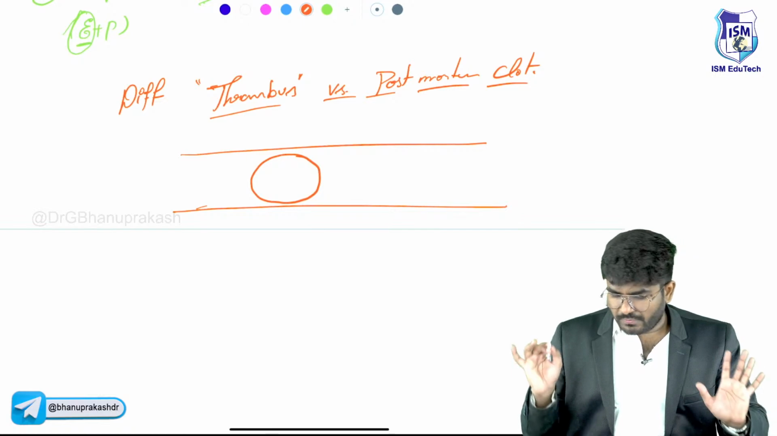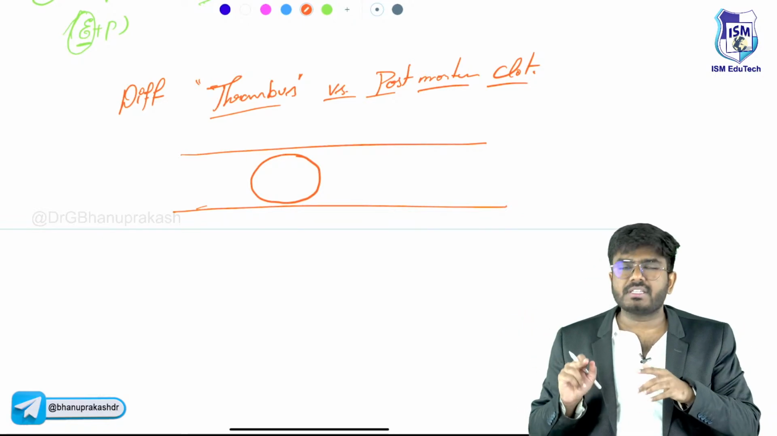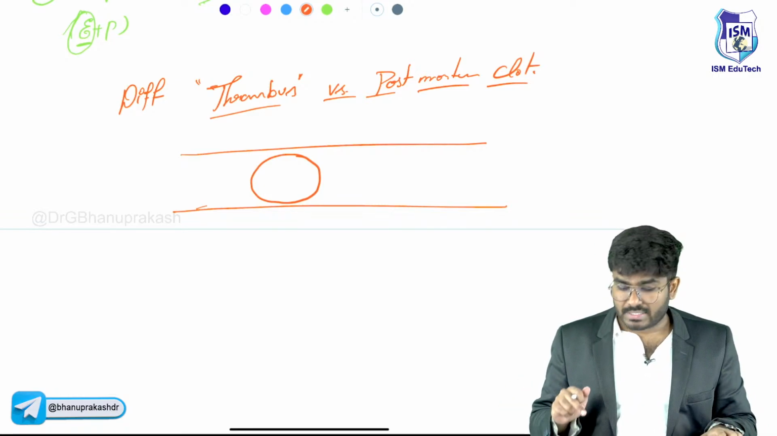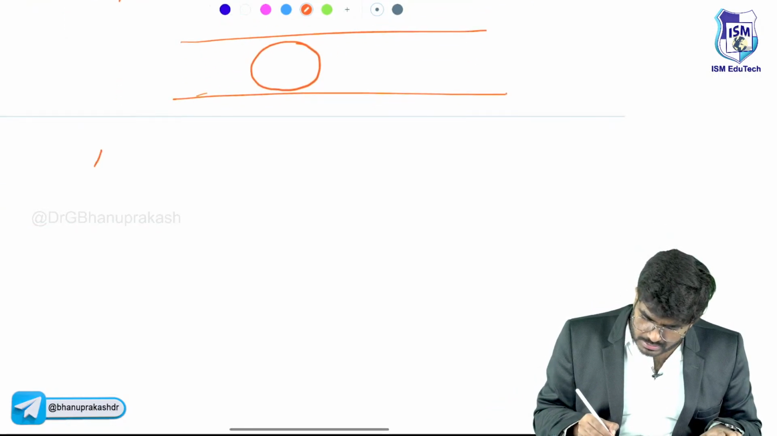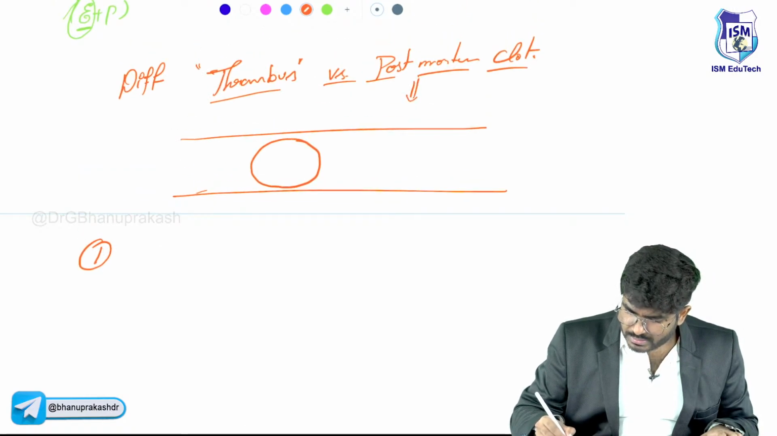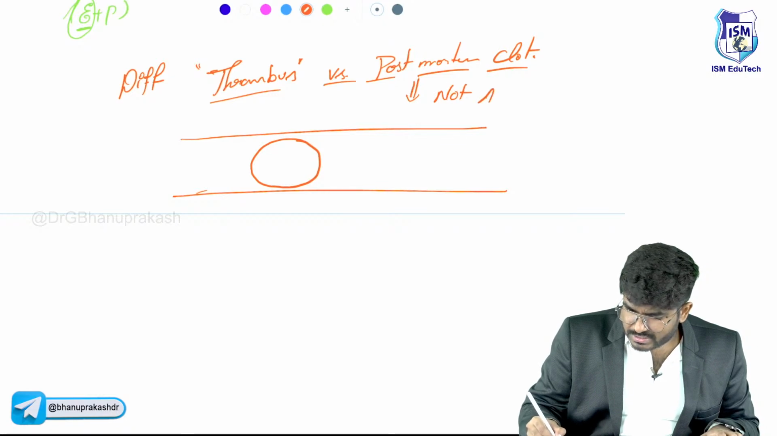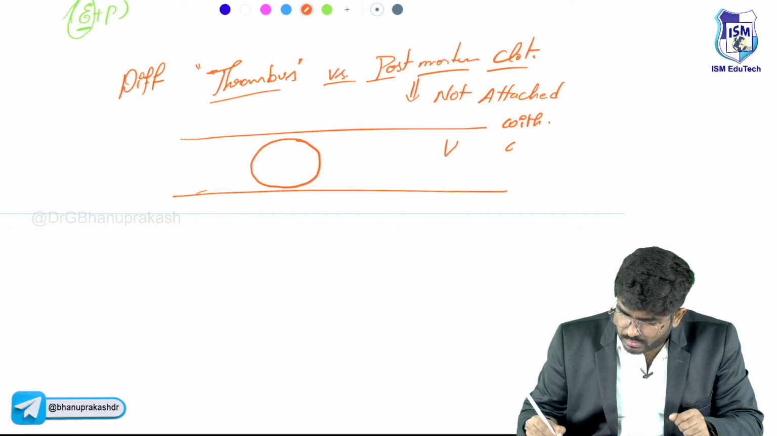So first of all, if I see an image like this within the blood vessel and there is a clot, I will say this is not a thrombus. This is a post-mortem clot. How can I say? It is not attached with the wall. So first write post-mortem clots, they do not attach with the wall. Not attached with the vessel wall.